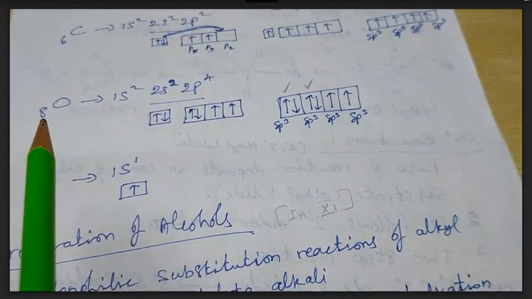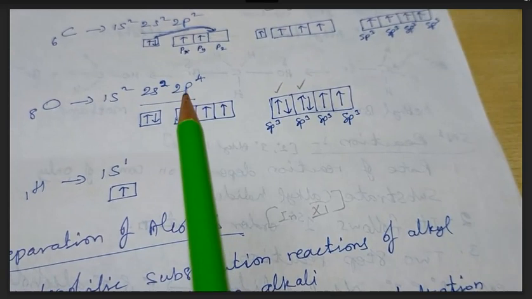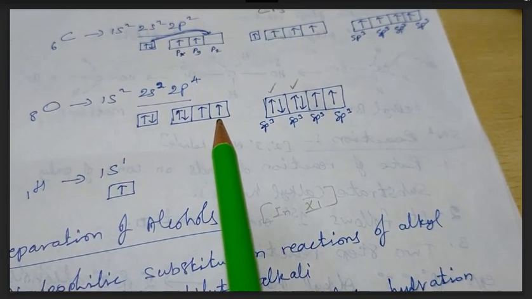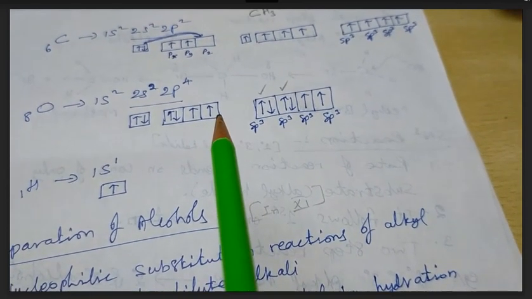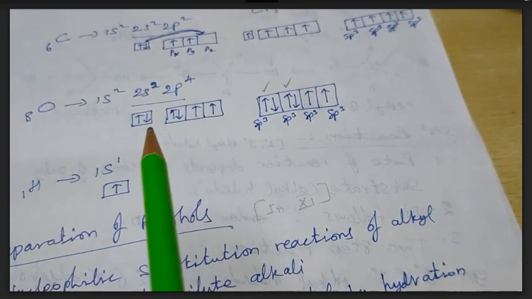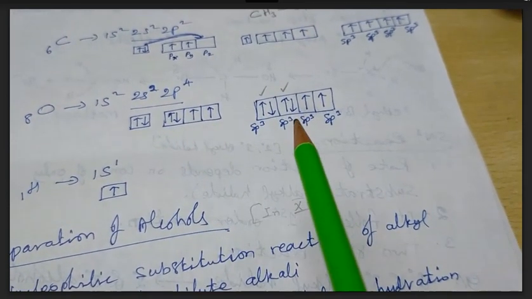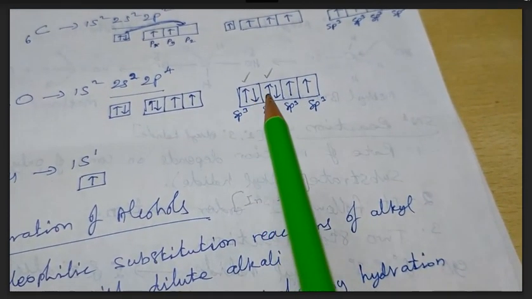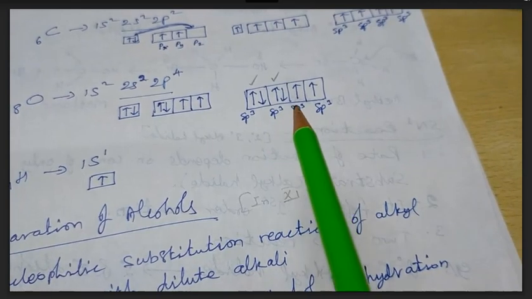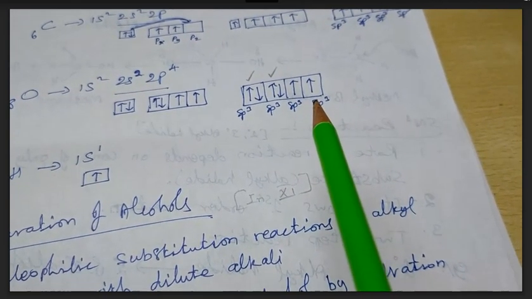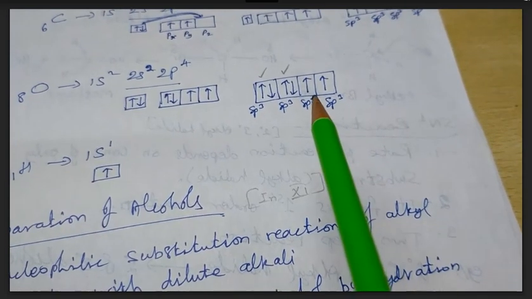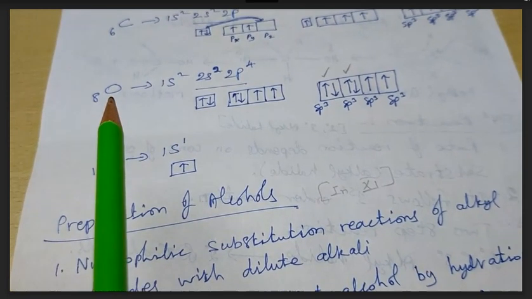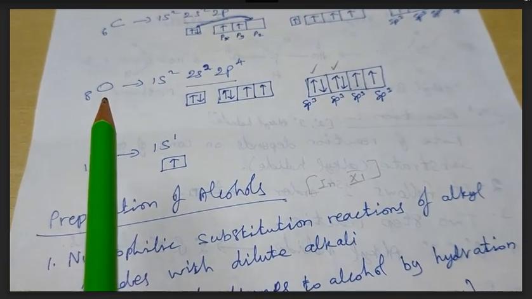Then oxygen, atomic number 8, 1s2, 2s2, 2p4, which can be specified as in the diagram. There is no vacant orbital in the same shell for the electron to be excited to. So as it is, the orbitals hybridize together and produce sp3 hybridized orbitals. In that, 2 sp3 hybridized orbitals are paired, but the other 2 sp3 hybridized orbitals are singly filled. These 2 singly filled sp3 hybridized orbitals of the oxygen atom engage in bond formation with the hydrogen as well as with the carbon.